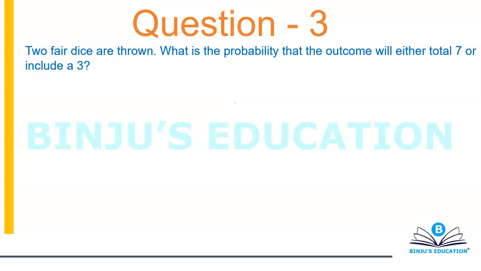Alright, let's see what we can do with this one. Two fair dice are thrown. What is the probability that the outcome will either total 7 or include a 3? So your outcome should include a 3 or the total should be 7. Okay. So let's first figure out the total number of cases. It's quite simple. Nothing is mentioned, so we're going to consider it to be a 6-sided dice.